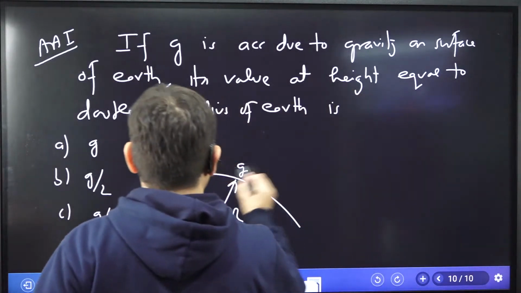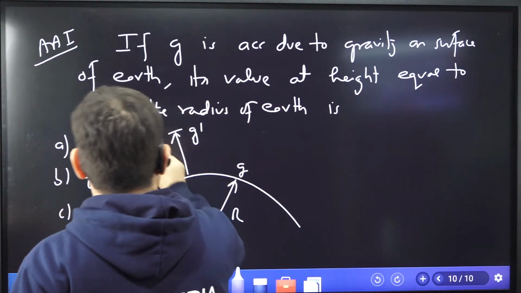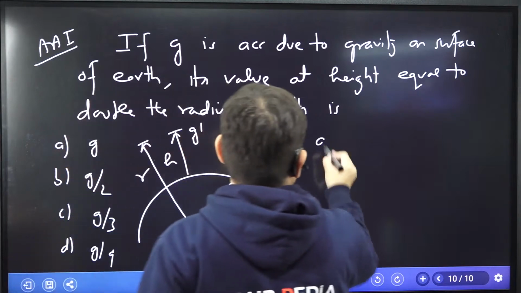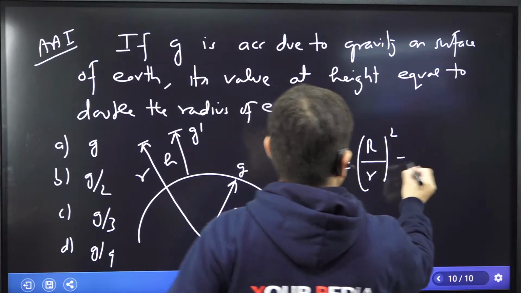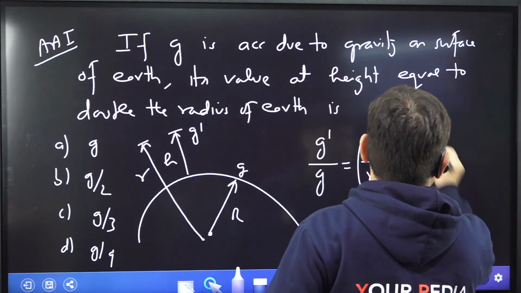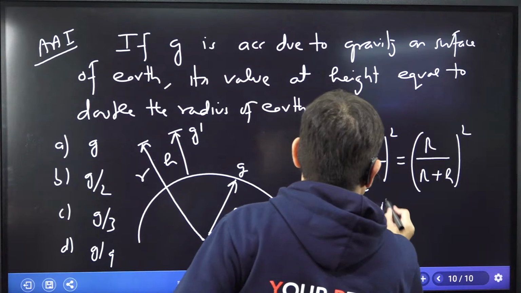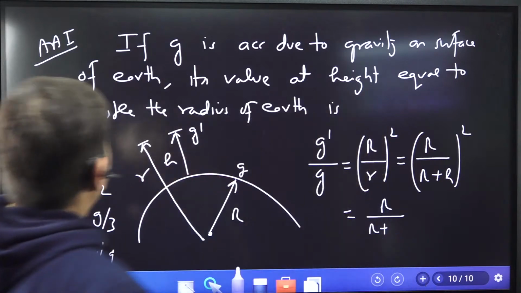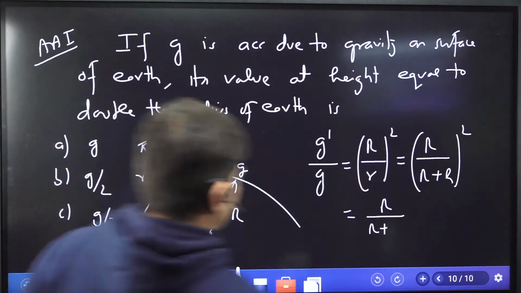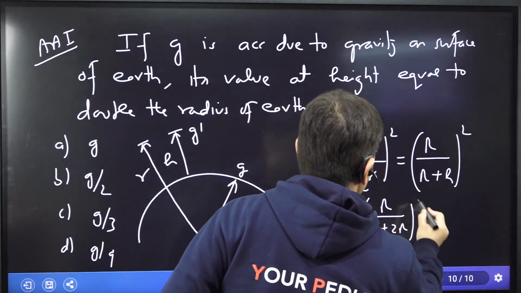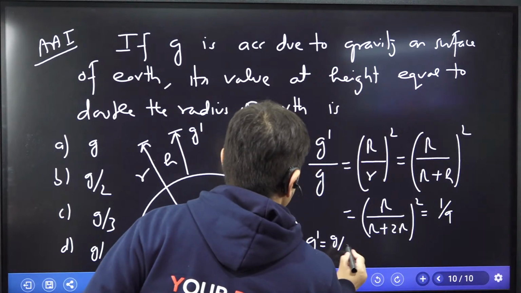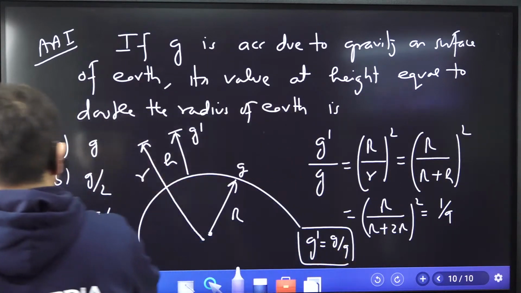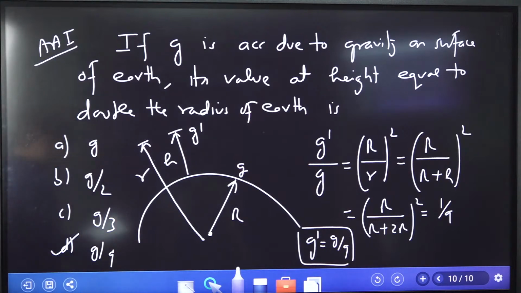So if I go here, let us say this is the R. So g dash over g is equal to R over R whole square, R over R plus H whole square. And what is H? H is nothing but at the height equal to double the radius, 2R. H is 2R. So R by 3R, 1 by 9. g dash is g by 9. That was the question. g dash is equal to g by 9. So that is the question number 1 which I've asked you.